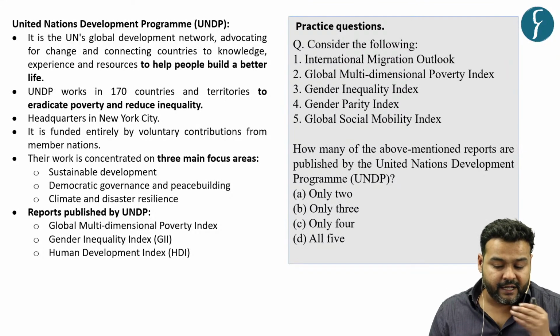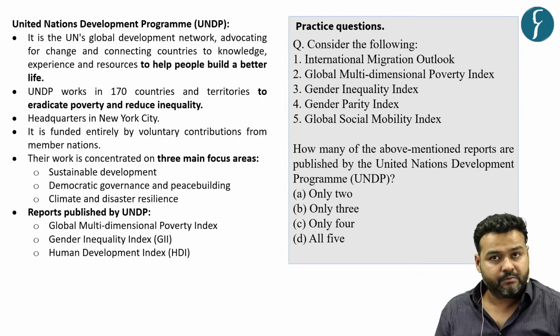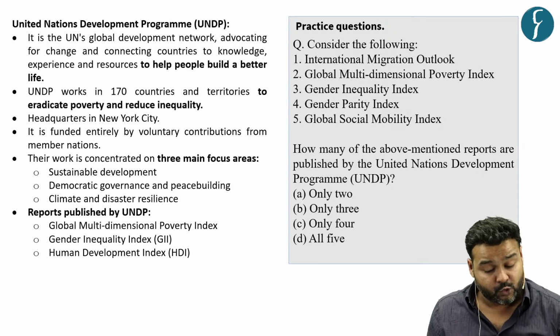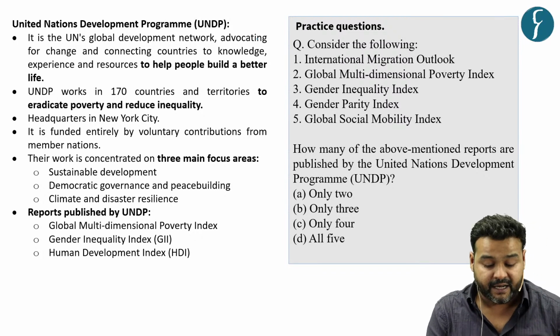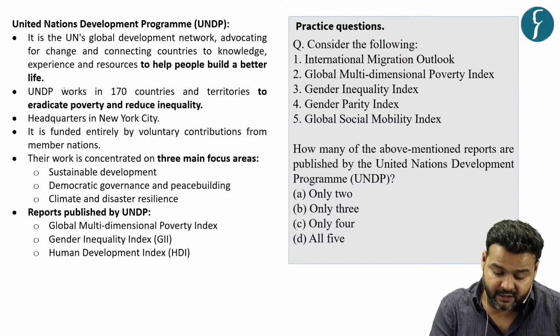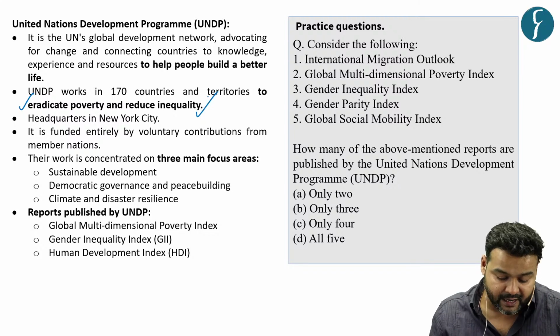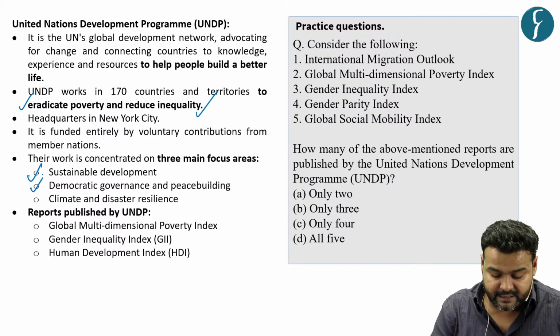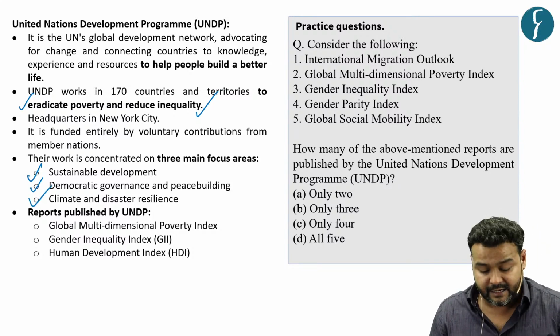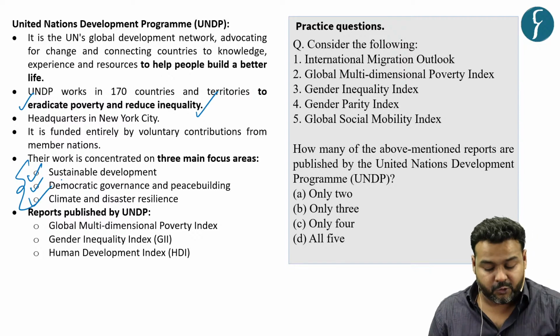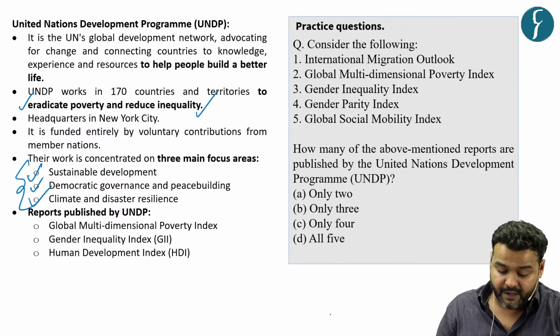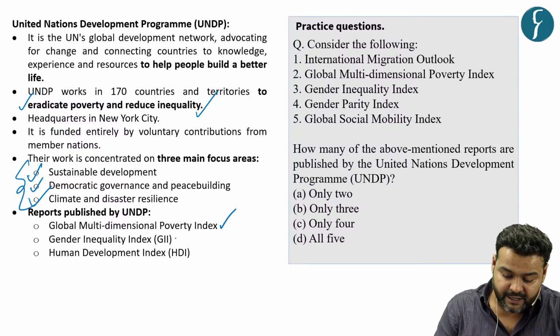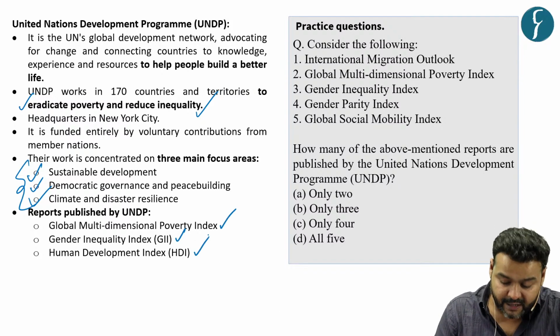Now about UNDP, we know that it is a UN agency to help people build a better life. Basically it works in the field of eradicating poverty and reducing inequality. The main focus areas are sustainable development, democratic governance and climate and disaster resilience. Some key reports which are published by UNDP are the Global Multidimensional Poverty Index, Gender Inequality Index and Human Development Index.